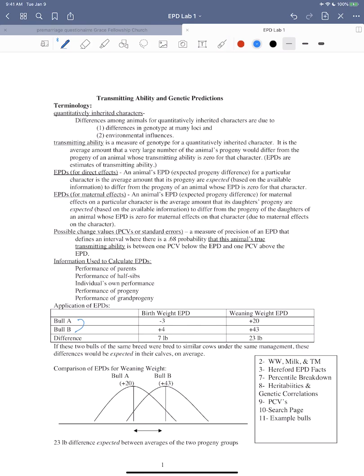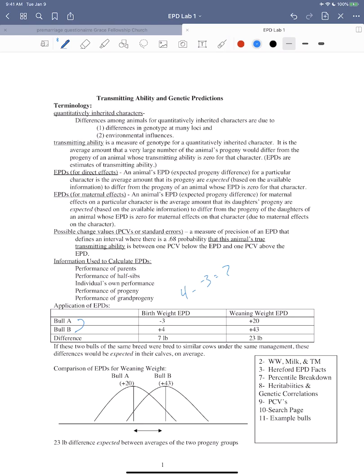But when comparing it to another bull, bull A, at -3 pounds, all we do is take the difference. We expect bull B's offspring to be 7 pounds heavier at time of birth than bull A's offspring. And to do that, we just simply do 4 minus the -3, which gives us 7.